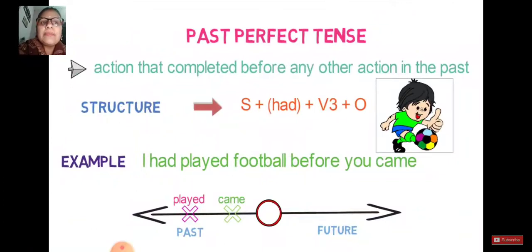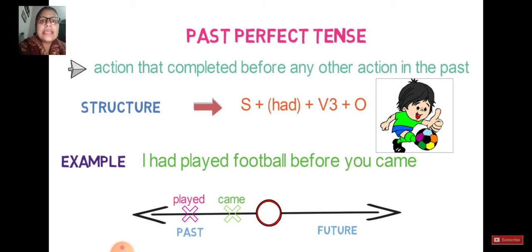When you talk about the past perfect tense, it simply indicates an action that completed before any other action in the past. It means your action was already completed before any other action. The structure always comes with had. No has, no have. You simply use had plus V3, the past participle. For example, I had played football before you came. It means I had already completed playing before you came.